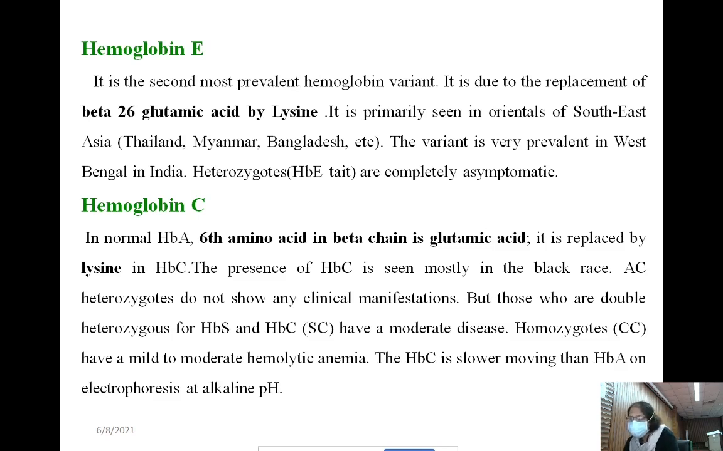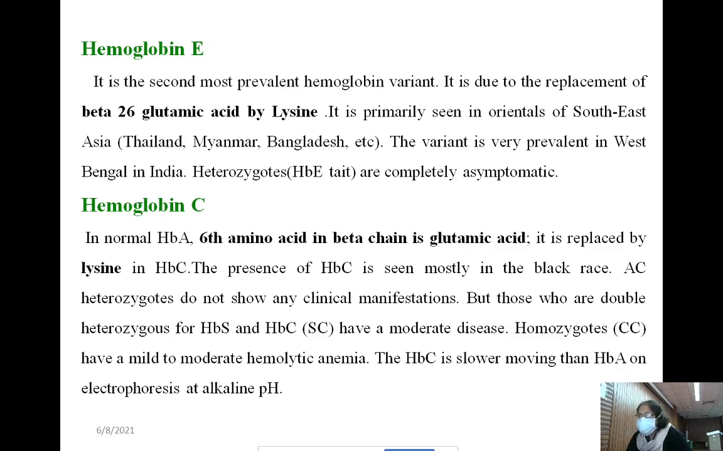But in homozygous, more than 90%, almost all the hemoglobin is abnormal hemoglobin in homozygous or disease. In heterozygous, it will be a mixture of normal adult hemoglobin and abnormal hemoglobin, whatever the hemoglobin is, whether hemoglobin C, E, S, or D. In trait or heterozygous, the hemoglobin will be a mixture of normal adult hemoglobin and abnormal hemoglobin.